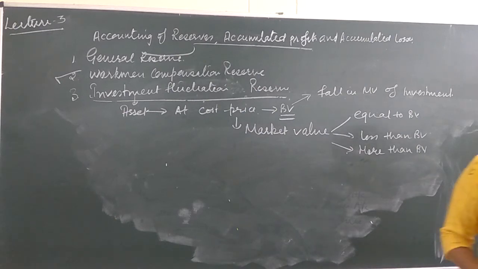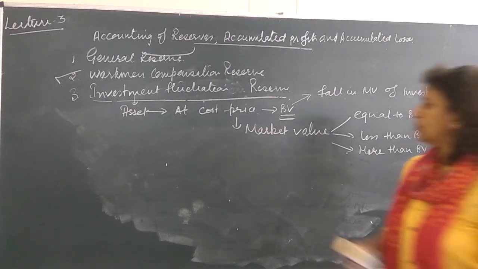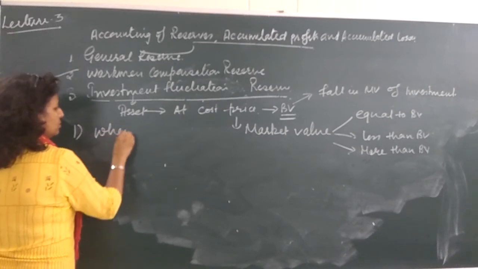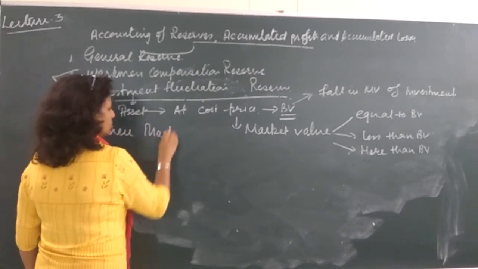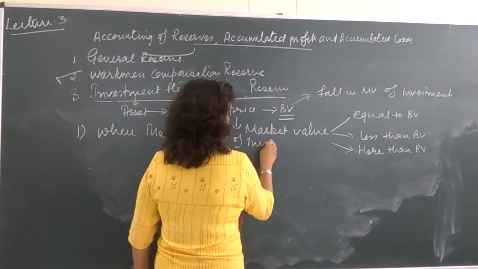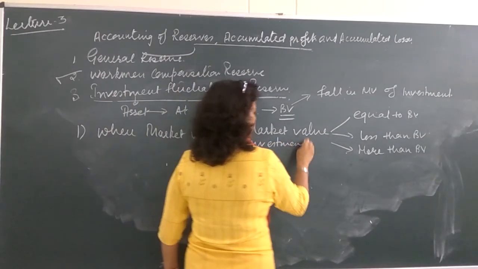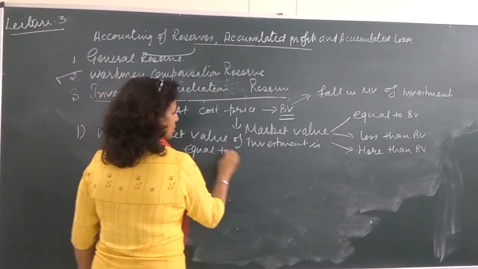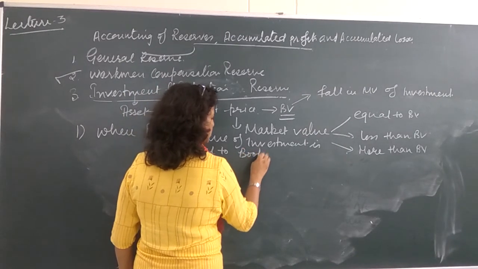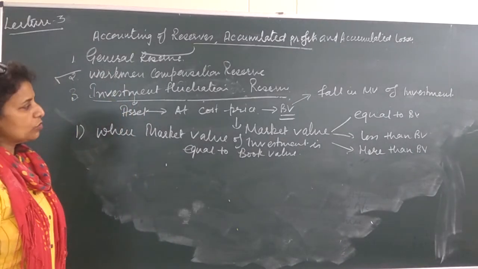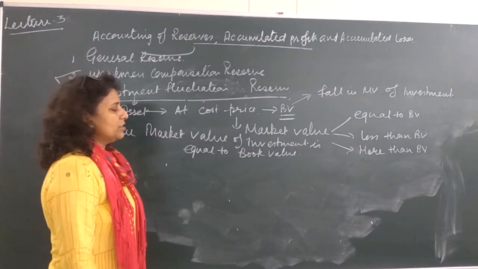In your book, it is very much clear. First case, when market value of investment is equal to book value. तो जितनी बुक में हमारी वैल्यू रिकॉर्डेड है उतनी हमारे पास क्या है बच्चे, इसकी मार्केट वैल्यू है.